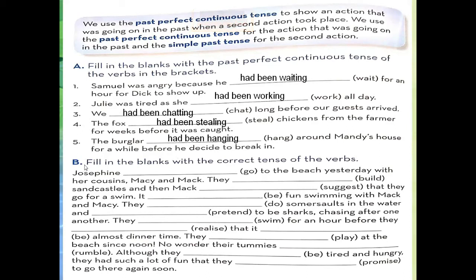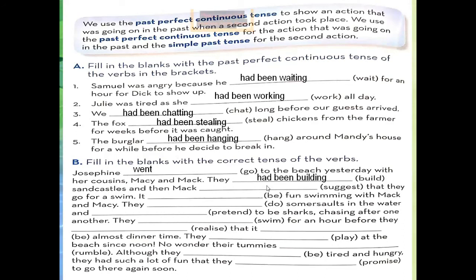Now come towards exercise B. Fill in the blanks with the correct tense of the verbs. Now you have to use the correct form of the verb by reading the passage. This is the passage given on your page, and you have to use the correct tense. Okay. Josephine went to the beach yesterday with her cousins, Mackie and Mac.